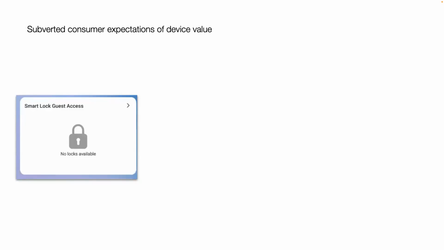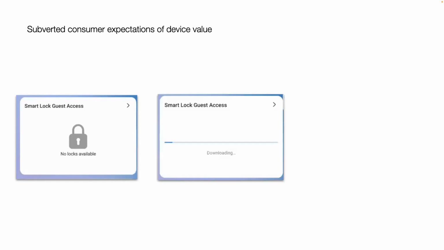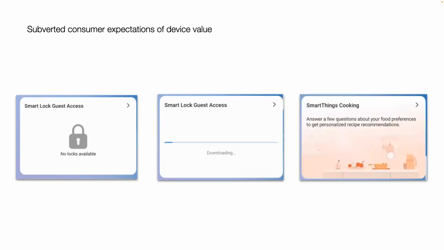Here's an example from the SmartThings app by Samsung, in which the same tile design was used to communicate available features and their status. In this first tile, we don't have any smart locks synced or activated, but as a user, we now know that this is a feature available to us. But the weird thing is that this feature actually isn't immediately available, and when you interact with it, it instead triggers a download when accessed. Prior to this interaction, a user would have no way of knowing that the feature required more on-device storage and an initial download, and that it wasn't available directly out of the box.